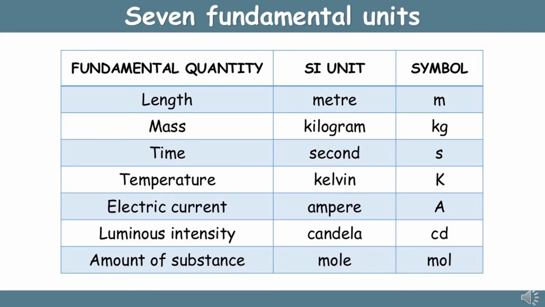Fundamental quantity electric current. Its SI unit is ampere. Symbol A. Luminous intensity. SI unit of luminous intensity is candela, denoted by cd. Amount of substance. SI unit mole. Its symbol is mol.